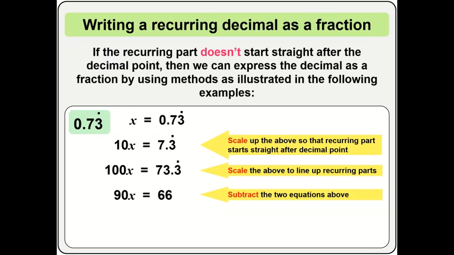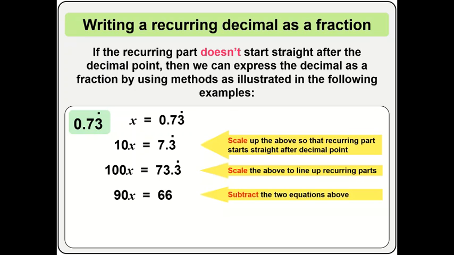When I do that, 73.3 minus 7.3 will give me 66. Of course, the recurring values after the decimal point will cancel out and give me 0.